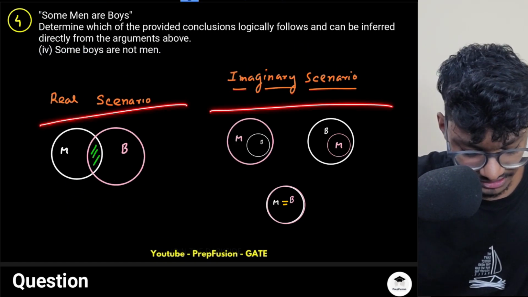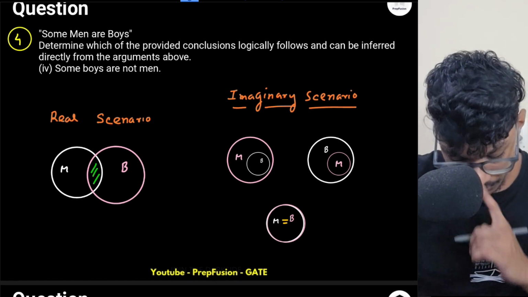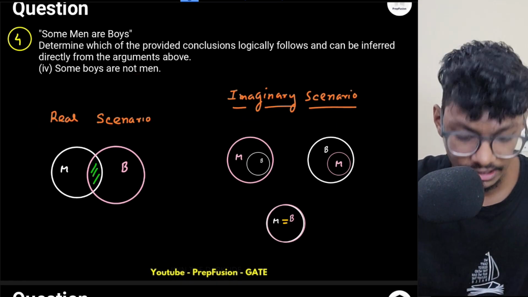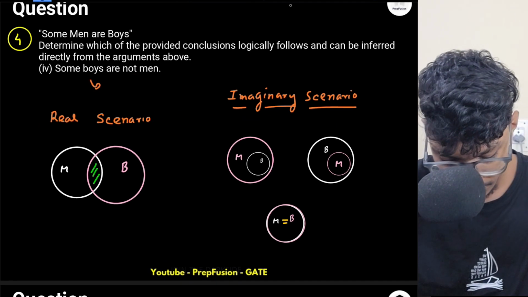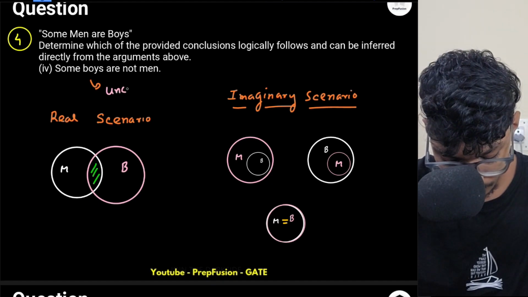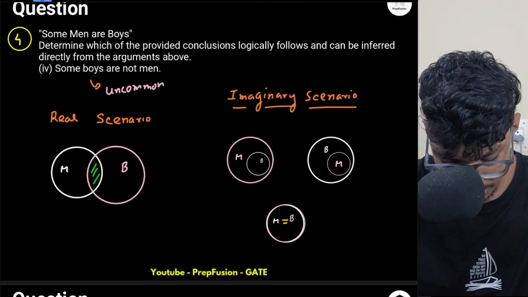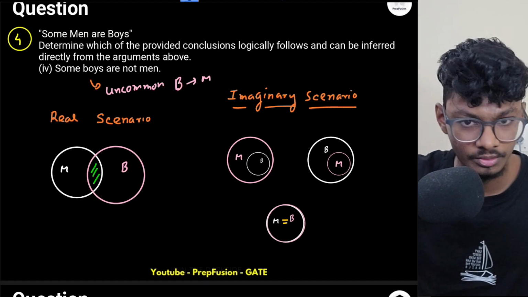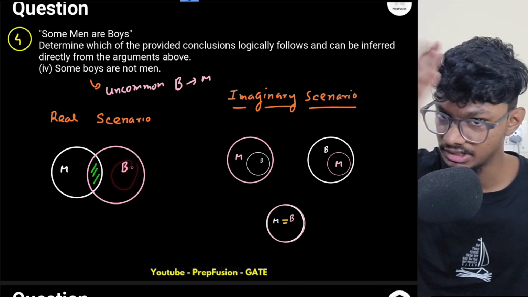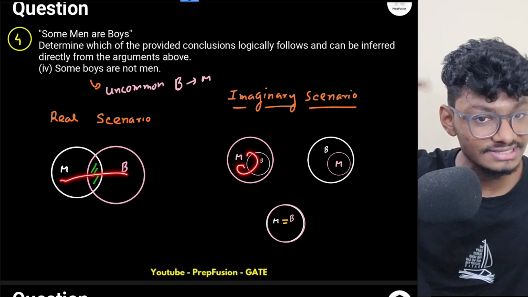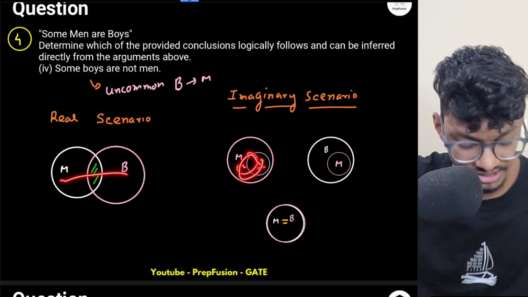So there is a real scenario and an imaginary scenario. So some boys are not men. What does it tell? That there has to be an uncommon region always. Uncommon region between boys and men. Boys should have an uncommon region. Here, is there a region which is not common with men? All of the region is common with men.